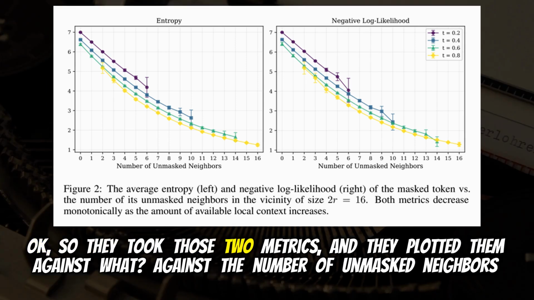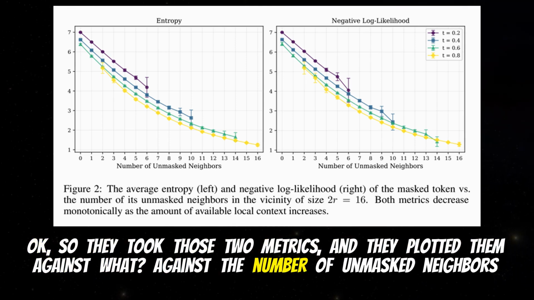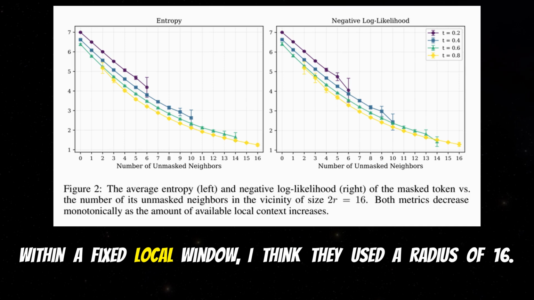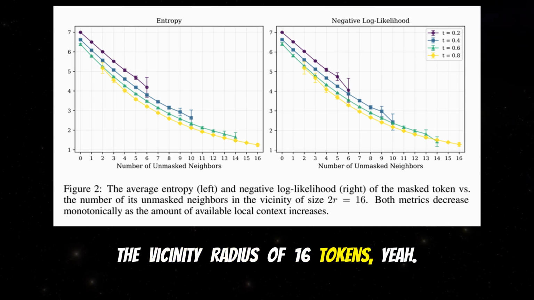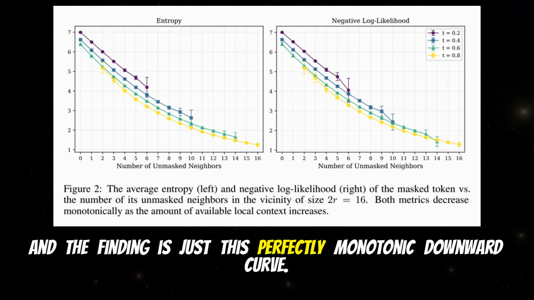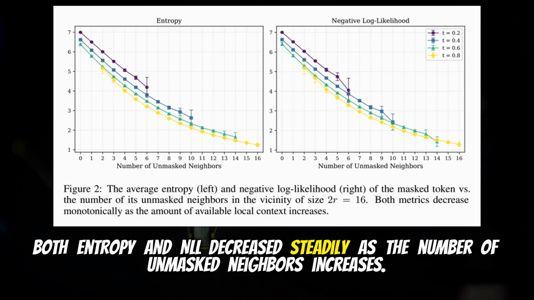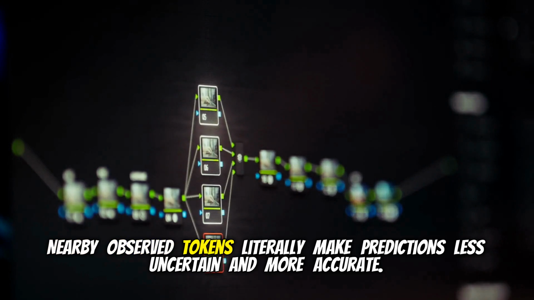Okay, so they took those two metrics and they plotted them against what? Against the number of unmasked neighbors within a fixed local window. I think they used a radius of 16. A vicinity radius of 16 tokens, yeah. And the finding is just this perfectly monotonic downward curve. Both entropy and NLL decrease steadily as the number of unmasked neighbors increases. Nearby observed tokens literally make predictions less uncertain and more accurate.